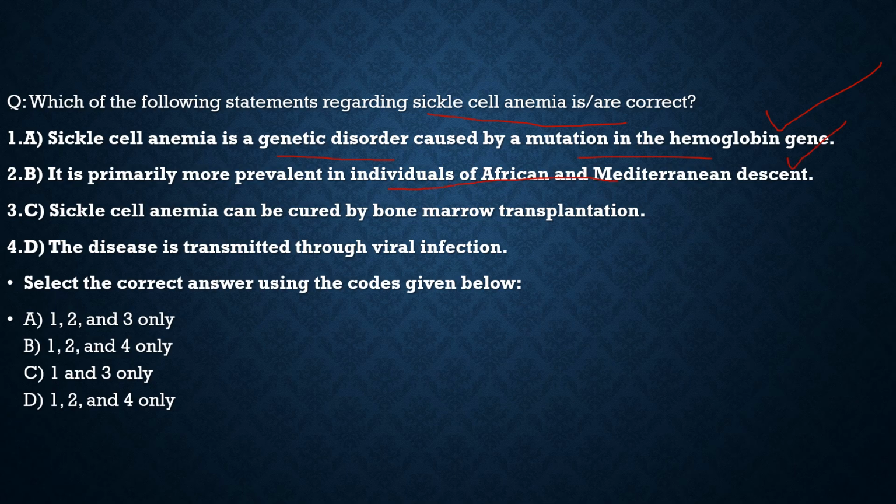100% correct. Nothing wrong with this, it is mostly found there. And third, sickle cell anemia can be cured by bone marrow transplant. Correct. This is one of the ways to cure sickle cell anemia, by bone marrow transplant. The fourth statement, the disease is transmitted through viral infection. No, it is a genetic disorder. It is not transmitted through viral infection. So with respect to this question, the correct statements are statement 1, statement 2 and statement 3. And from the code given below, the correct code would be option A. With this, let's move to another question and try to solve that.